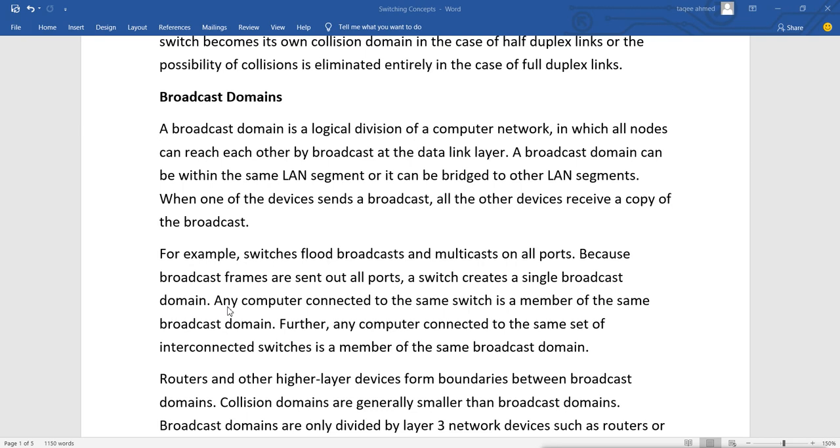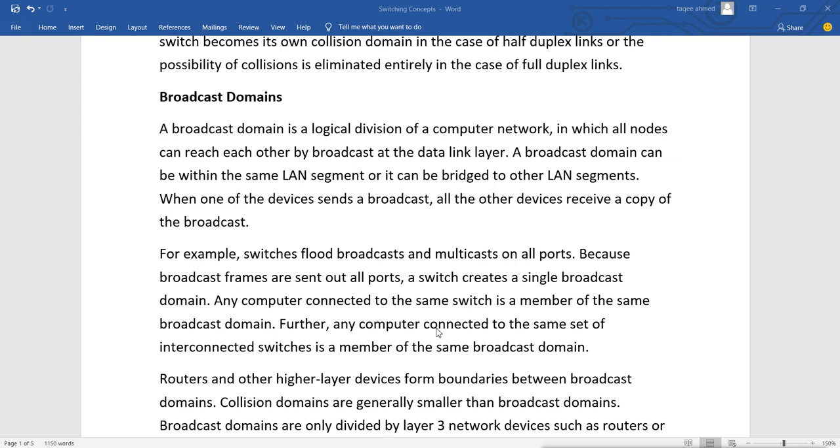Remember, now I will show you how they work, so then you will understand why we call it broadcast or multicast. Even if we have a broadcast packet or a multicast packet, the switch always does broadcast. Since the switch can do broadcast, it is called a single broadcast domain.